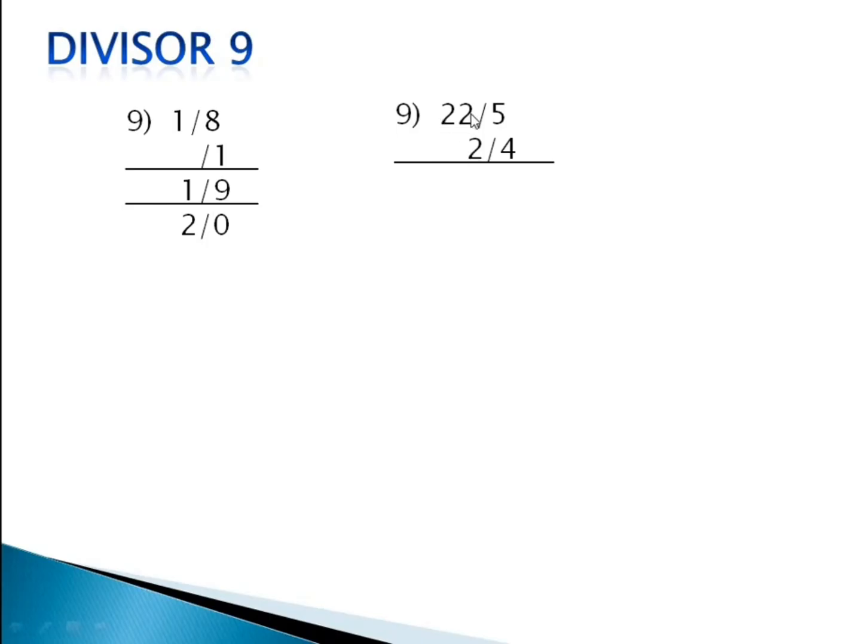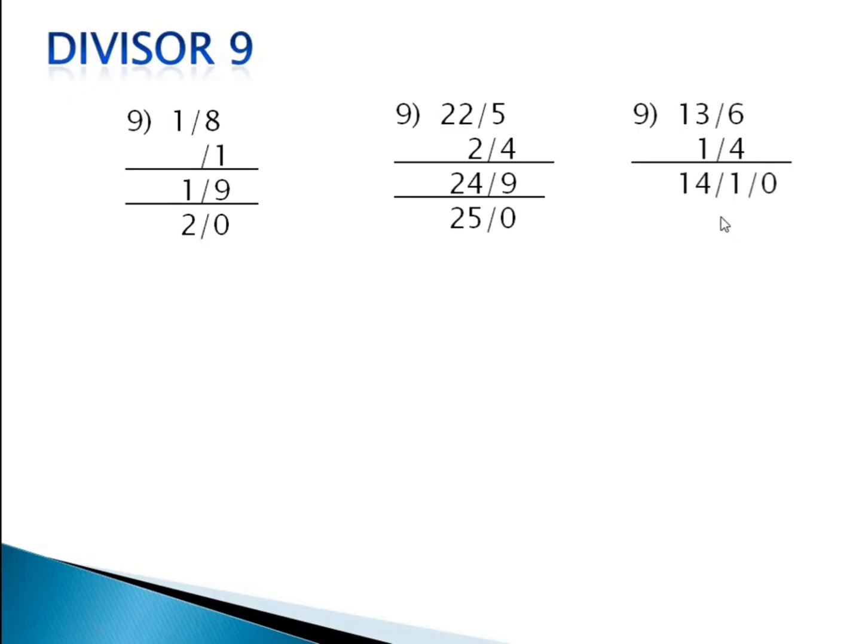This 2 comes here and 2 plus 2 becomes 4. So 249, here you see once again the remainder 9 is equal to the divisor. So the quotient becomes 25 and the remainder becomes 0. What if the remainder is more than the divisor? We perform the division once more. How do we do it? Let us see. This 1 comes here, 3 plus 1 becomes 4 here, and the answer we get is 14, 10. The right hand side part of 14 is 10. Since we have a base 10, we are separating 1 digit and 1 digit. Now we perform this Nikhilam method once again only for this 10.